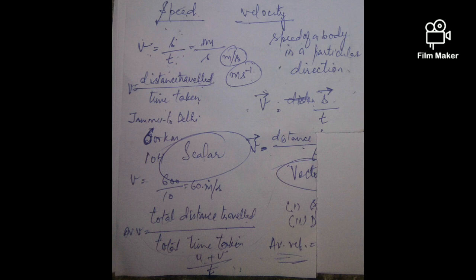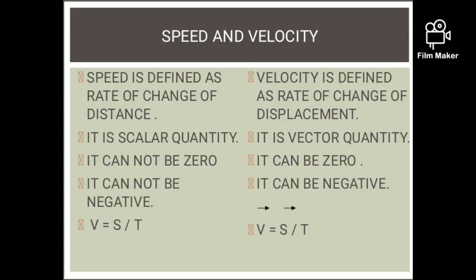And about average velocity. I gave you an example that when we are moving from Jammu to Delhi, we have to cover 600 kilometers in 10 hours. But when we started, at that time our car was at rest, so the initial velocity was 0, and let me say the final velocity is 60 kilometers per hour.